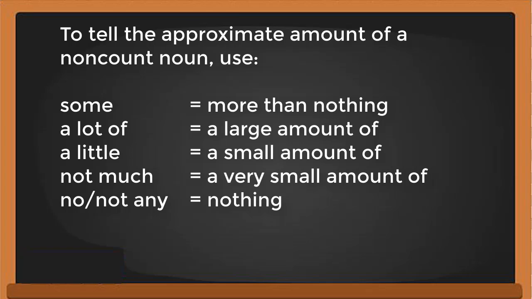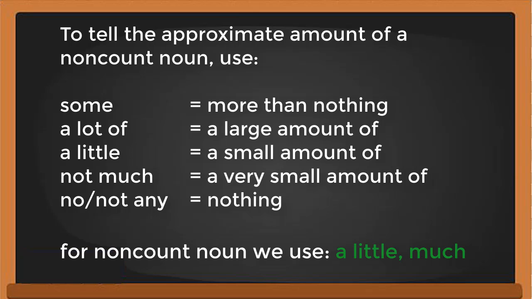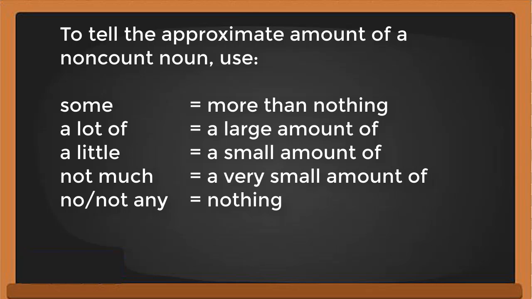To tell the approximate amount of a non-count noun, we use "some", which means more than nothing; "a lot of", a large amount; "a little", a small amount; "not much", a very small amount; and "no" or "not any", nothing. Remember, this is about non-count nouns. If we have discussed count nouns, the difference is that for count nouns we use "a few" and "many", okay? But in non-count we use "a little" and "much". But "some", "a lot of", and "not any" are the same.